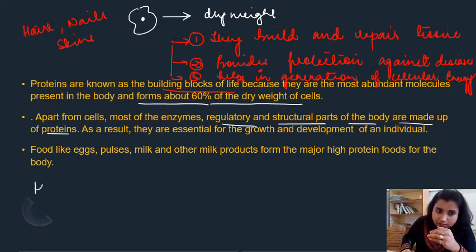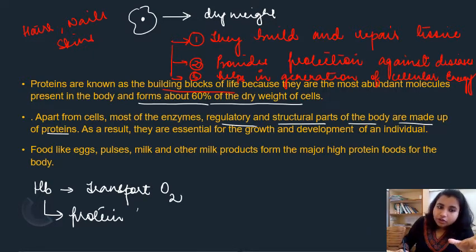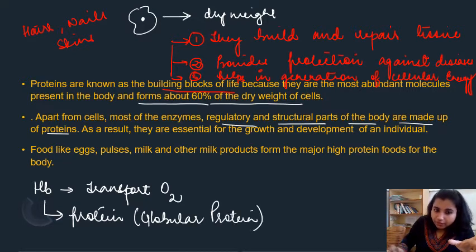It transports oxygen, right? So hemoglobin is nothing but a protein. Since the shape of the hemoglobin is circular, we call it globular protein. This is one of the examples, right?